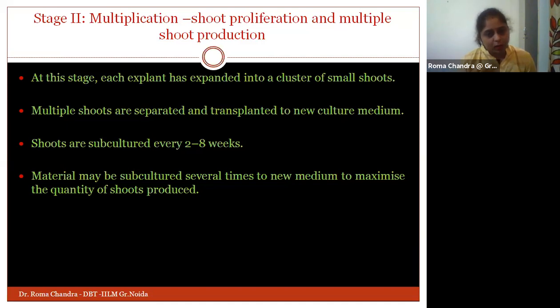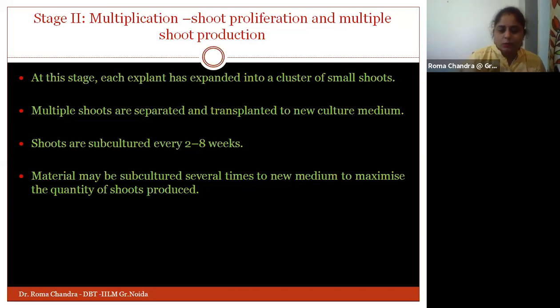This whole process, the shoots being subcultured, takes a time period of around 2 to 8 weeks. The materials may be subcultured several times, and we can use new media to maximize the quantity of the shoots being produced.